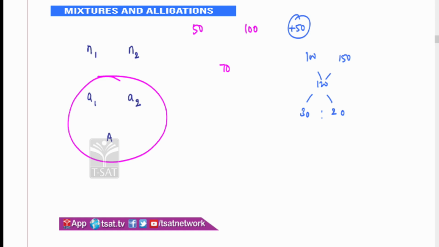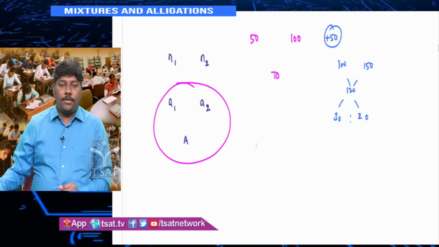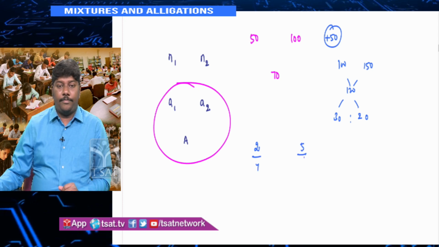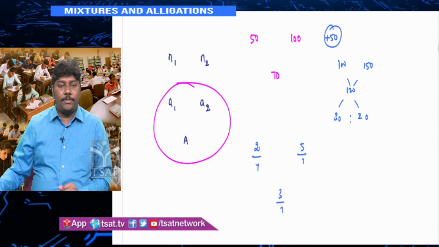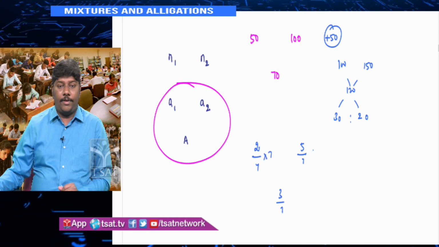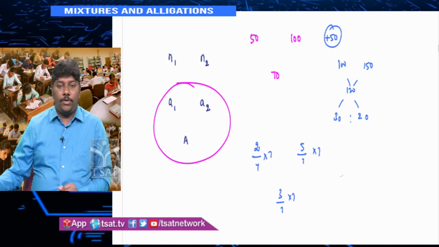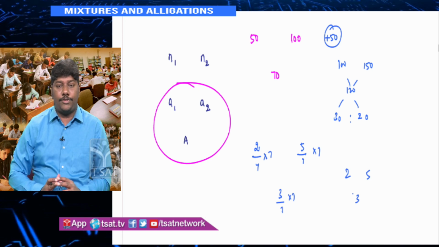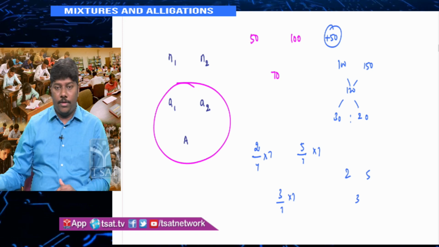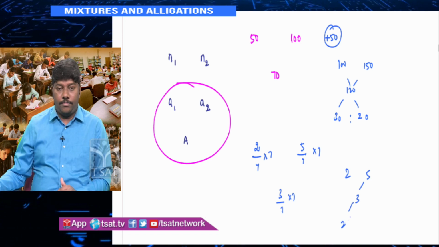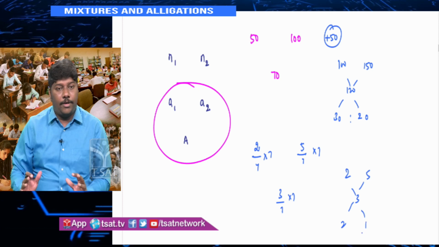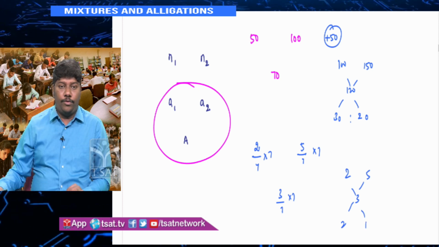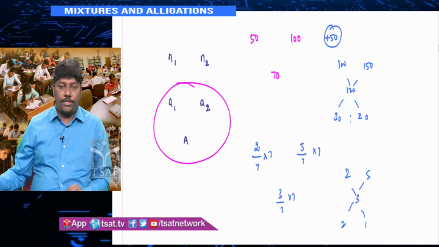Because sometimes it will be something like 2/7, 5/7, then 3/7. Don't do it in terms of fractions. Multiply everything by 7, 7, 7. You end up with 2, 5, 3. Then you can easily find out the ratio. It is 2:1, N1:N2. Because this ratio is 2 here, this is 1. You can find out like 2:1. So we can multiply A1, A2 and capital A by any number that you want. Look at the next one.